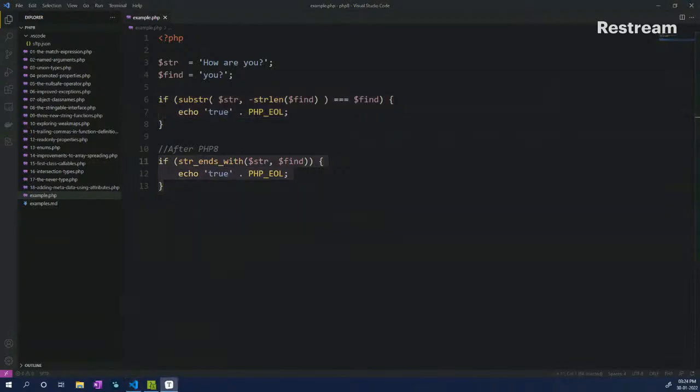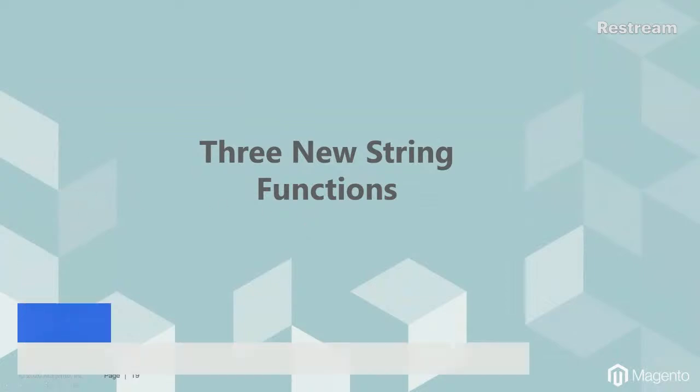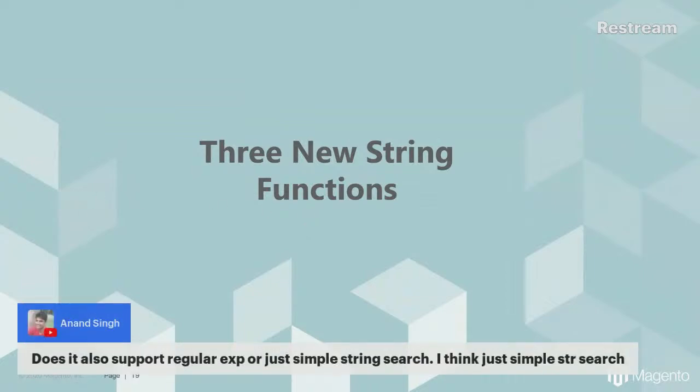So I hope you enjoyed the three new methods that have been introduced by PHP 8. Normally, a lot of people have asked for this functionality, and thus in PHP 8, these three methods have been introduced.